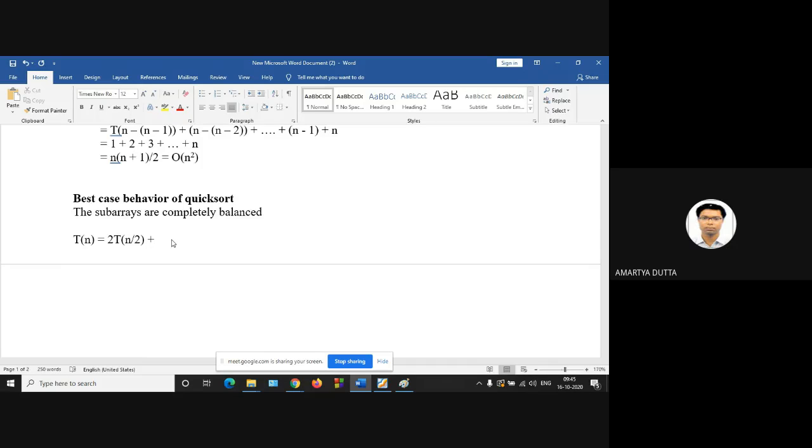Plus, what will be the total function? That function is used for division, solving, and finally combination of your n number of elements. So it deals with n array elements. What will be the cost of this function? Order of n. How can we solve this particular recurrence using the substitution method?